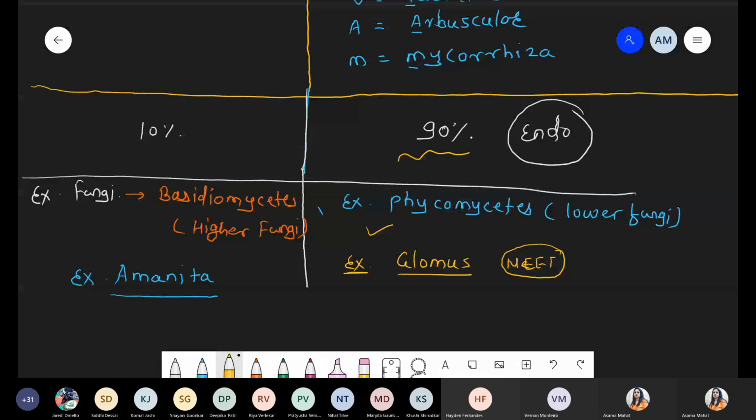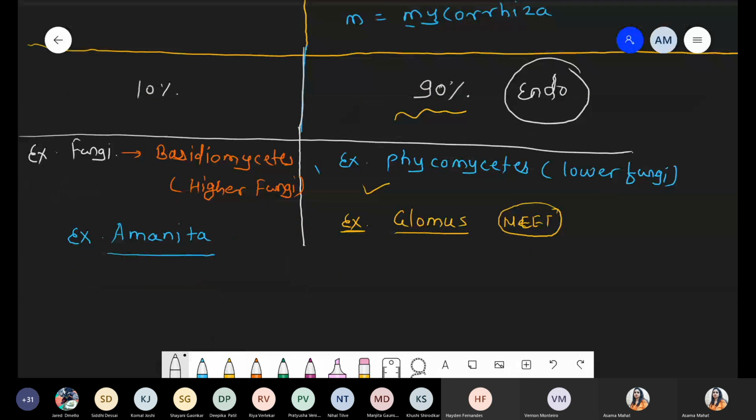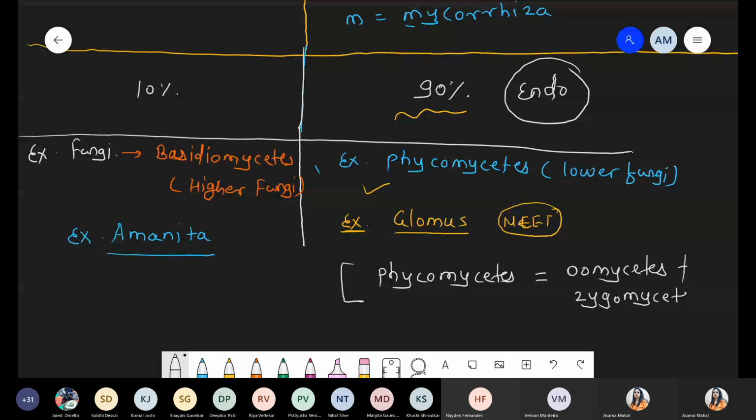And if Phycomycetes is not in the options of the question, then remember Phycomycetes equals Oomycetes plus Zygomycetes. Both are lower fungi classes, collectively called Phycomycetes, primitive fungi. If Phyco is not in the options, maybe Oomycetes or Zygomycetes will be there.